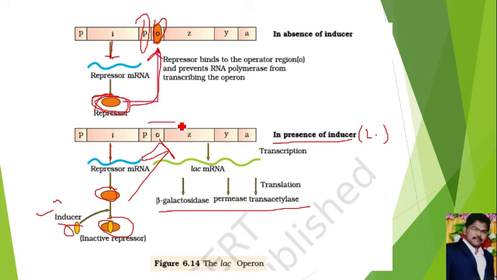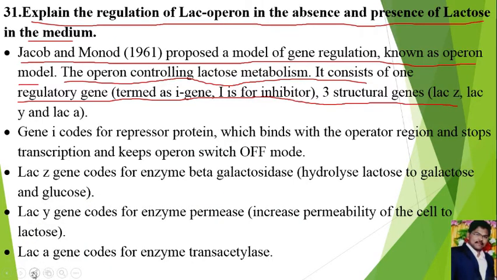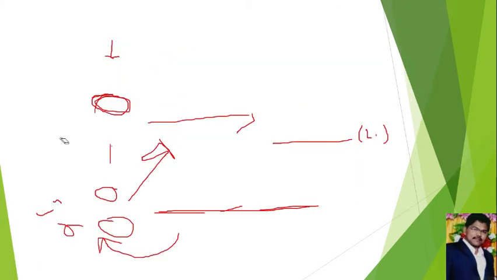When the operator site is open, the ZYA genes are transcribed into beta galactosidase, permease and transacetylase. These three enzymes are again used for the digestion of lactose. That is about the absence of inducer and the presence of inducer. If they ask this type of question, what do you have to write? First, you should write the genes which are present in the lac operon. Second, you should write what happens in the absence of lactose. Next, you should write what happens in the presence of lactose.